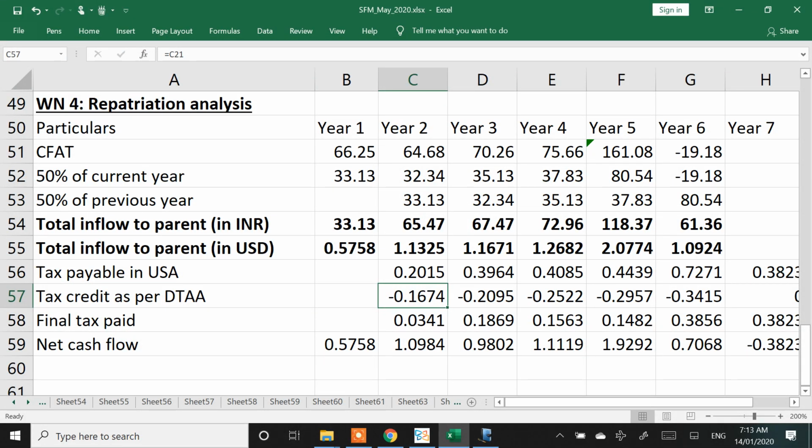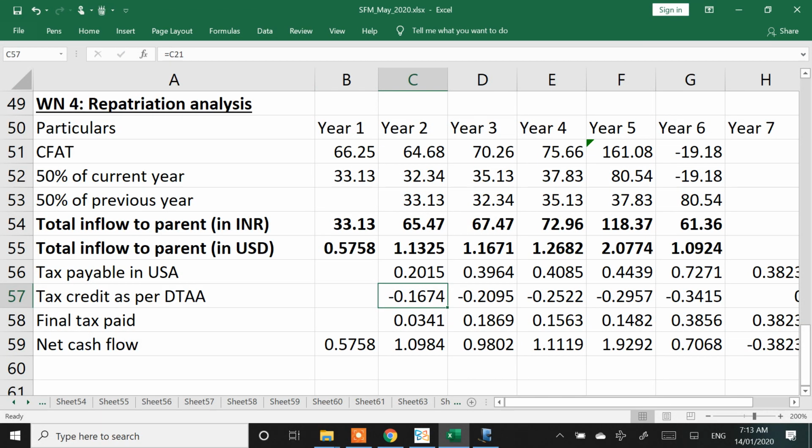I am not very sure on the actual taxation side how it works, but in this question they have said you are eligible to get tax credit. So in US I am required to pay 0.20 crores, but I'll pay only 0.16 crores. I'll pay only 0.03 crores.